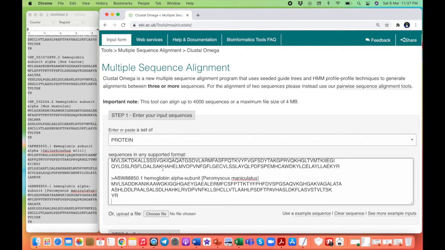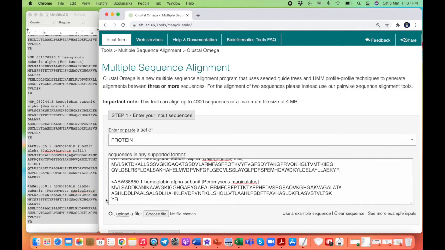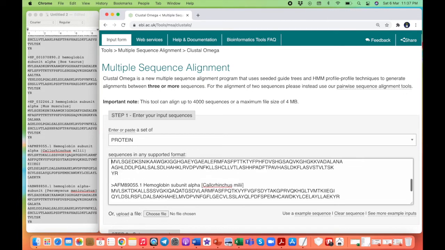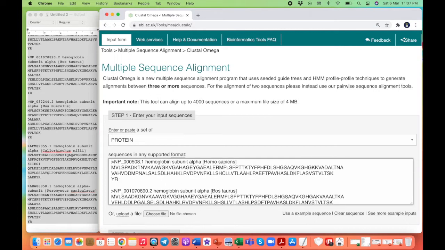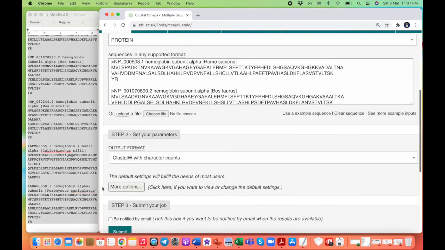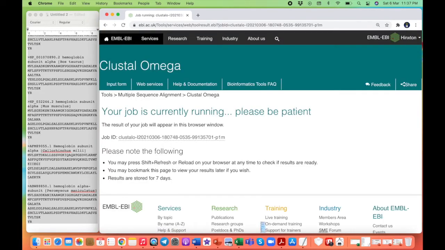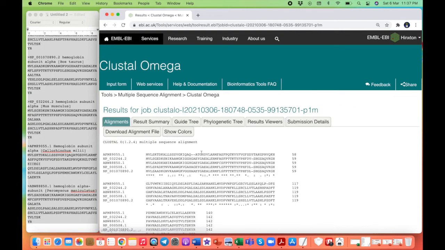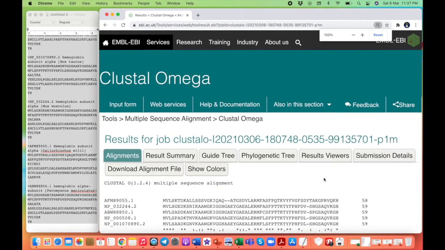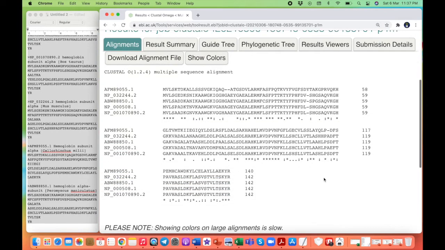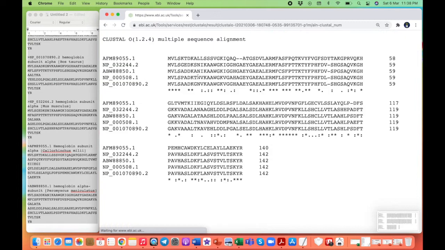So now you can go to another website, which is Clustal Omega. Now you want to do multiple sequence alignment and paste all these 5 FASTA sequences. So now you have these, and all these letters are essentially amino acids, which make up that protein in this particular organism. And now you want to compare how this same protein in different groups of organisms, how similar or dissimilar it is, right? So in Clustal Omega, you can use the multiple sequence alignment MSA tool. And now what you see here are these 5 organisms which we just compared. These are the amino acid sequences which are being compared.